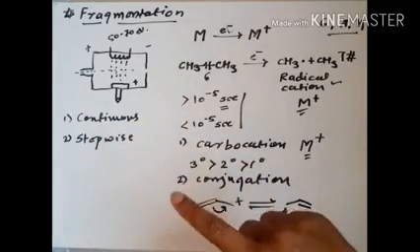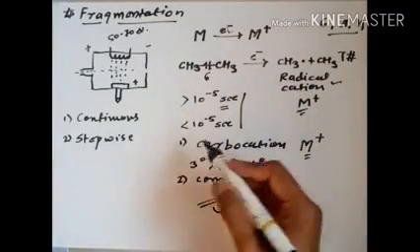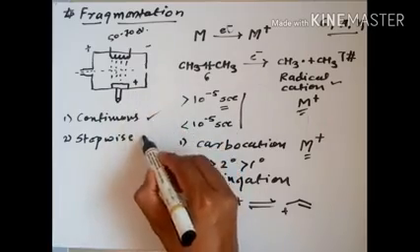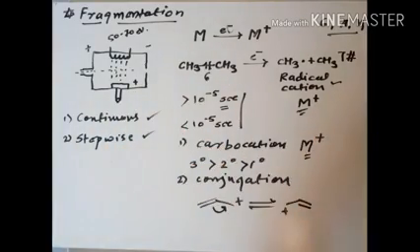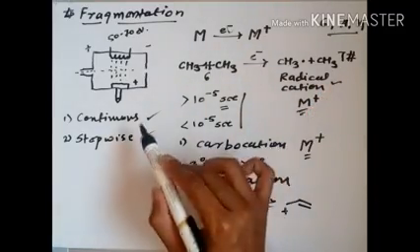Before starting our fragmentations, I would like to confirm these two techniques, because some students may get confused about which technique I am using. So what do we mean by the continuous technique?